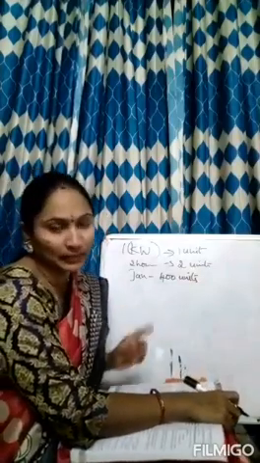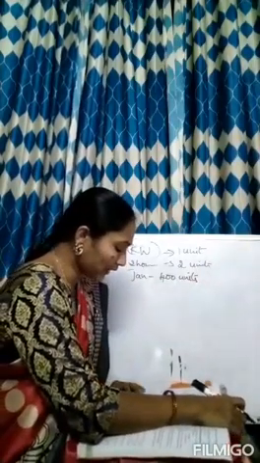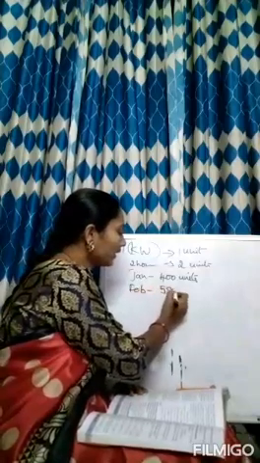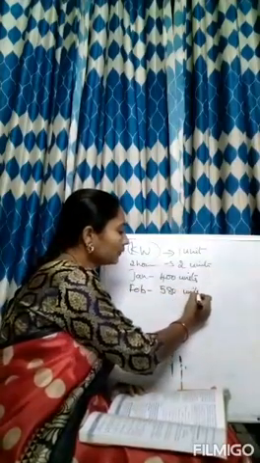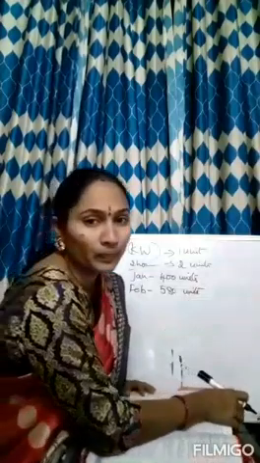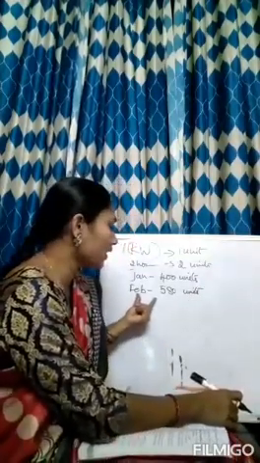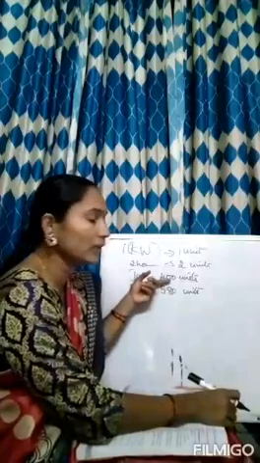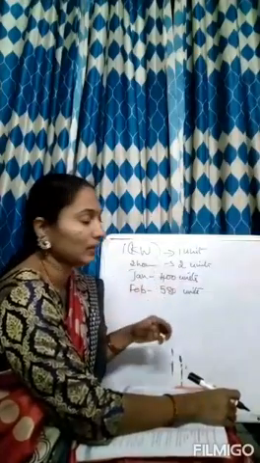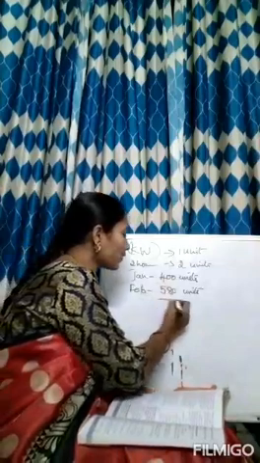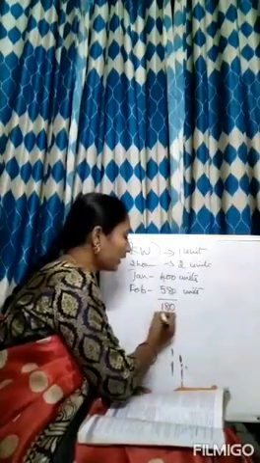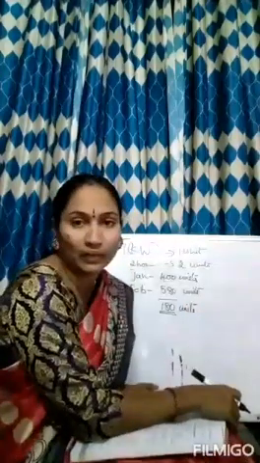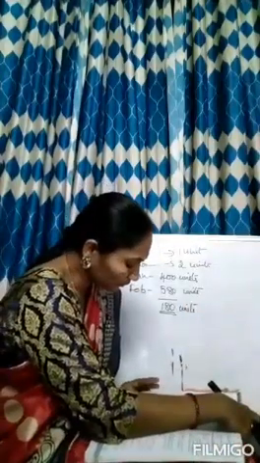The reading in the meter on February 1st is 580 units. Now how many units are used in the February month? We have to subtract 400 from 580. From 580, if you minus 400, you get 180. So 180 units are used in February month.